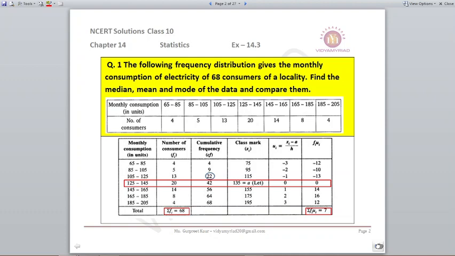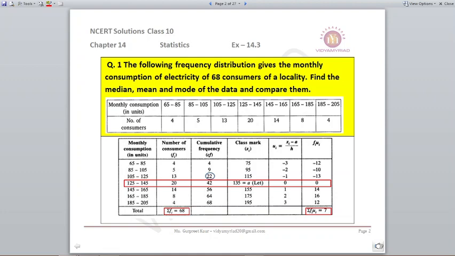To find the mean, I need Xi. Xi will be calculated from the monthly consumption or the class intervals, where I take 65 plus 85 divided by 2. Similarly, 85 plus 105 divided by 2, and I will get the following Xi. In this, the middle is coming as 135, so I can assume it, or I will take it, as A. With this A, I can find Ui.